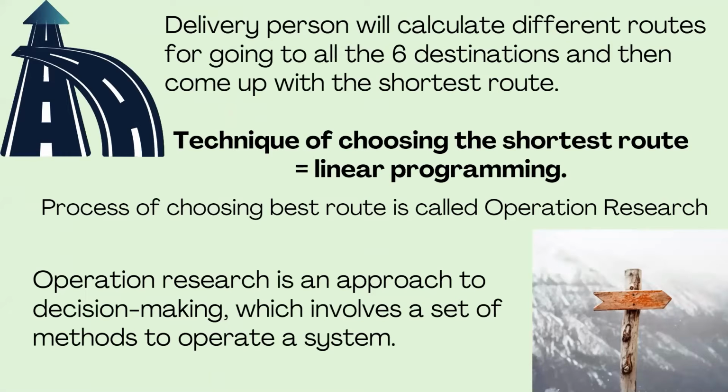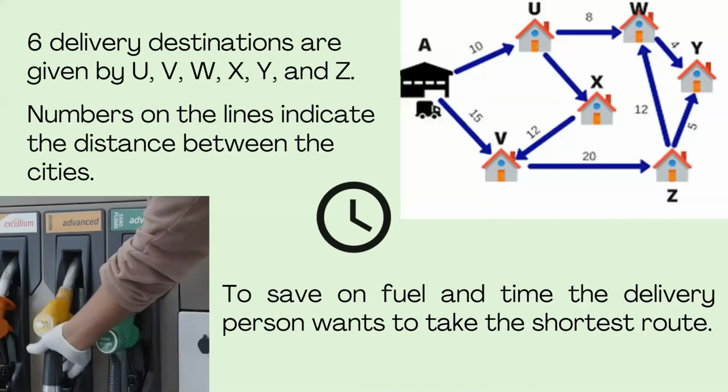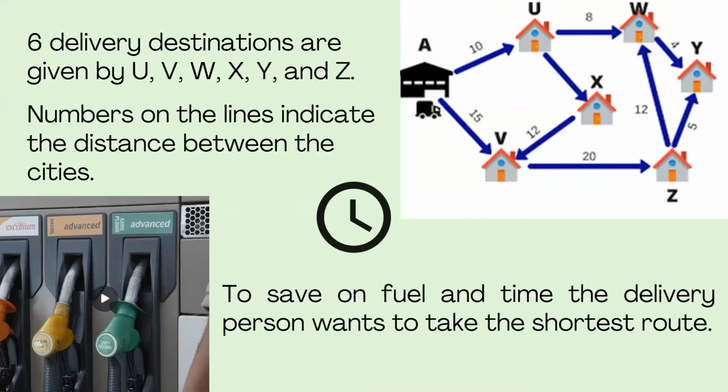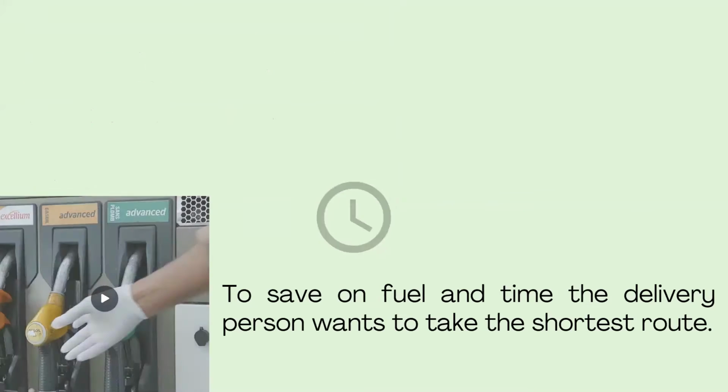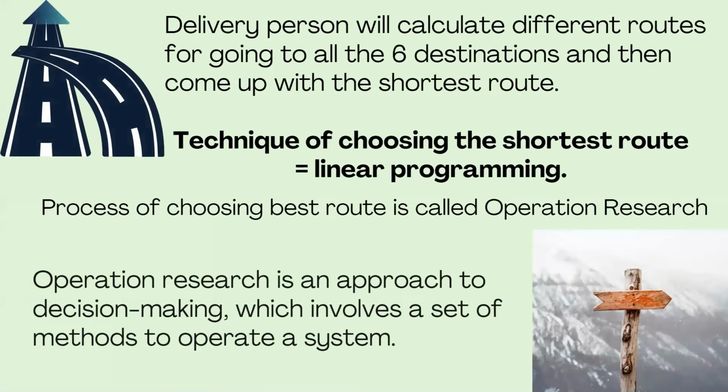There are different ways to solve this question. For example, in this diagram, from A to X we can go different ways. Through V we can go, and also through other ways we can reach X. So here, as a delivery person, I have to analyze which is the shortest route. I have to calculate it and then come up with the shortest route. This technique of choosing the shortest route, we can call linear programming. And we have different routes or paths with us. From these paths we need to choose the best one, and we can call this operation research.